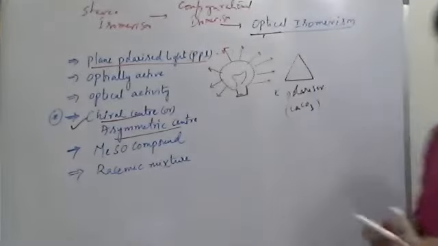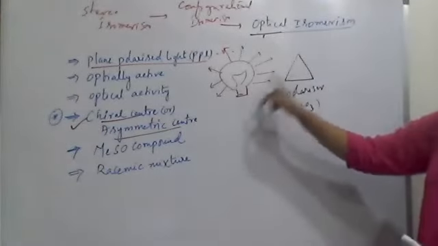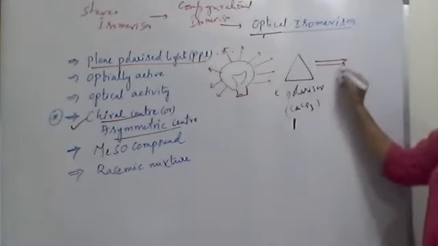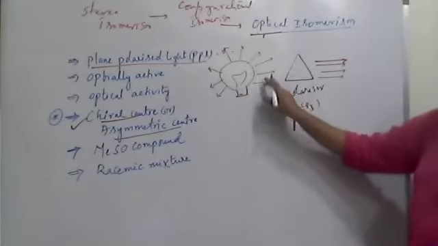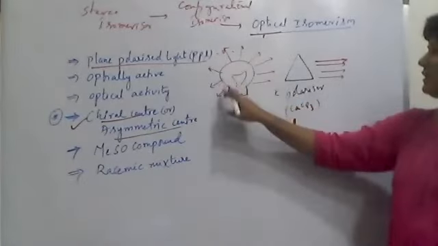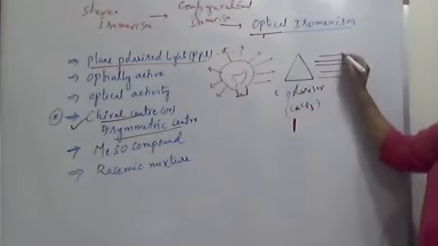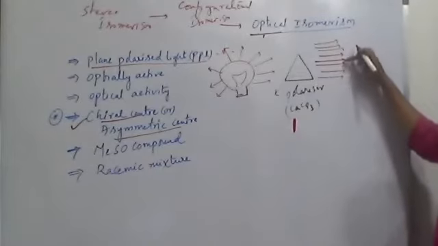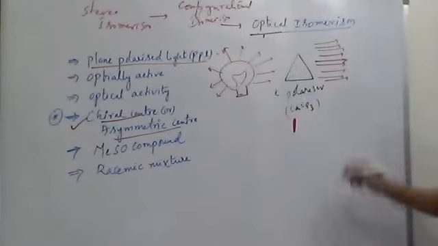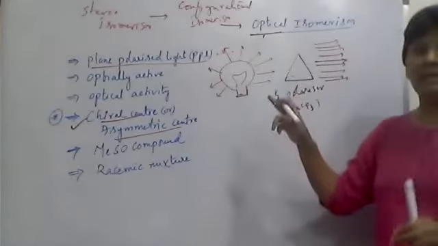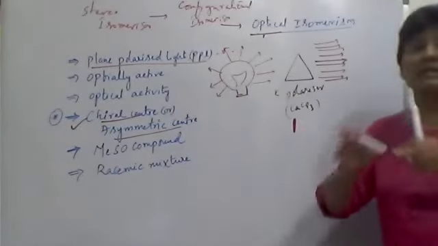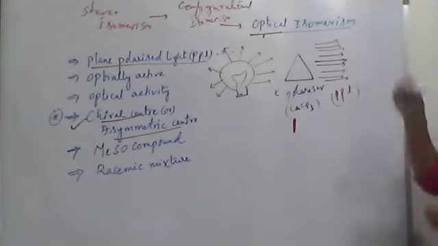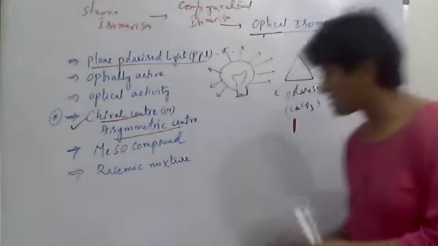Say I have taken 9 rays, 1, 2, 3, 4, 5, 6, 7, 8, 9. All these 9 will move in the same direction. Since the prism made the ordinary light move in a single plane, this light is called plane polarized light. Understand?